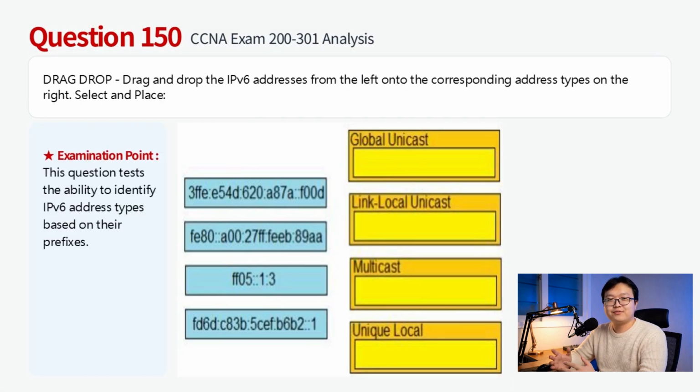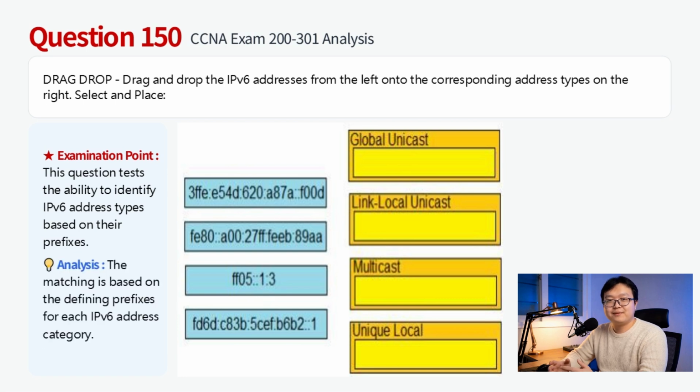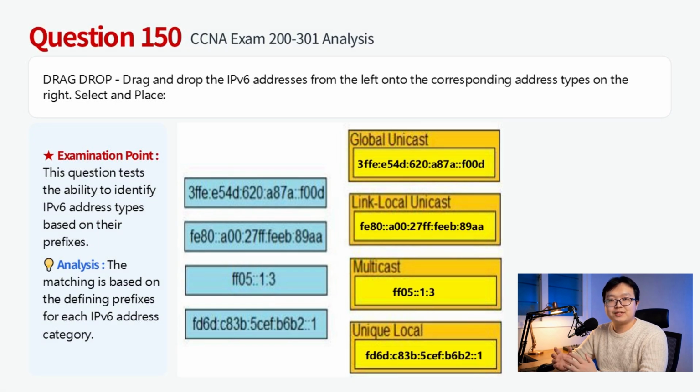IPv6 address types are defined by their prefixes. 2001 or 3F is a global unicast range. FE80 is reserved for link-local addresses. FF05 is a multicast address. FD00 falls under the unique local range, identified by the FD prefix. Therefore, the answer to this question is shown in the figure above.